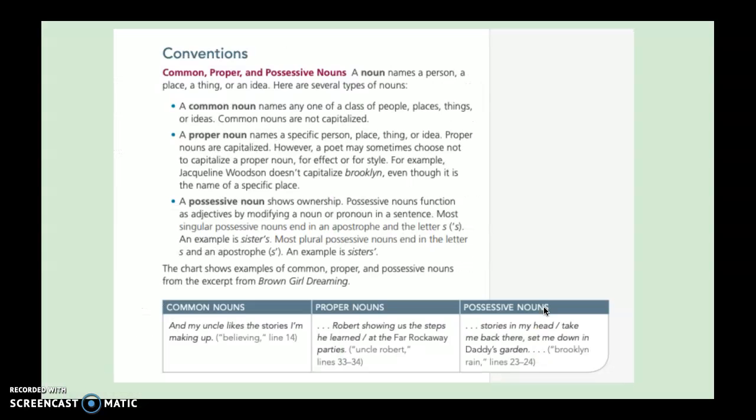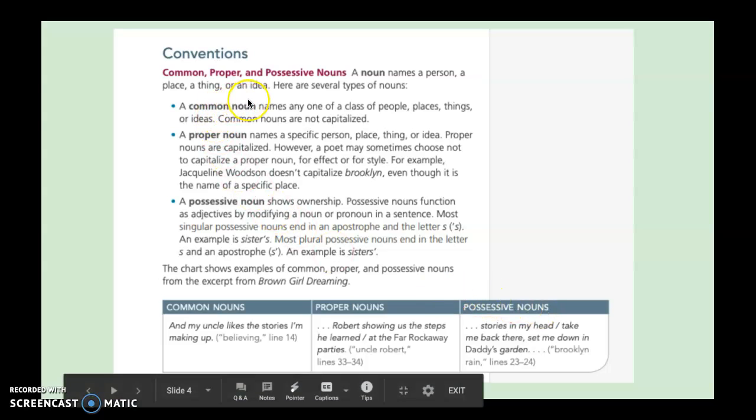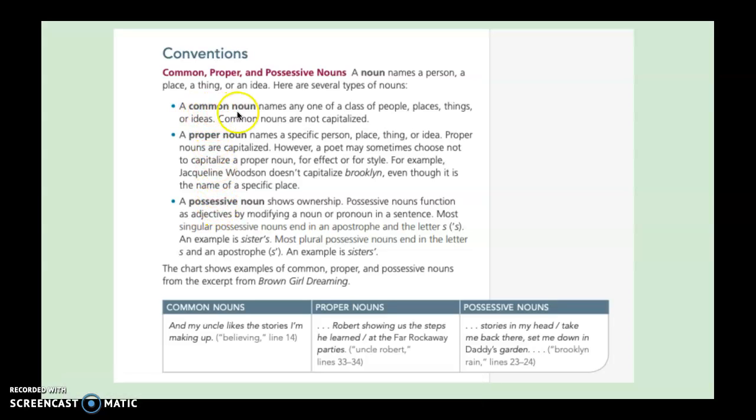Next, we have conventions. Now, today's conventions are talking about nouns, and a noun is a name of a person, place, a thing, or an idea. And there's 3 different kinds of nouns that we're going to talk about. The first is a common noun, and this is a name of any one of a class of people, places, things, or ideas. Common nouns are not capitalized. So common means that they're general. They don't name anything specific, such as a chair. Yes, it's a chair, but it's not a specific chair. There's many different kinds of chairs. Or table. There's many different kinds of tables.